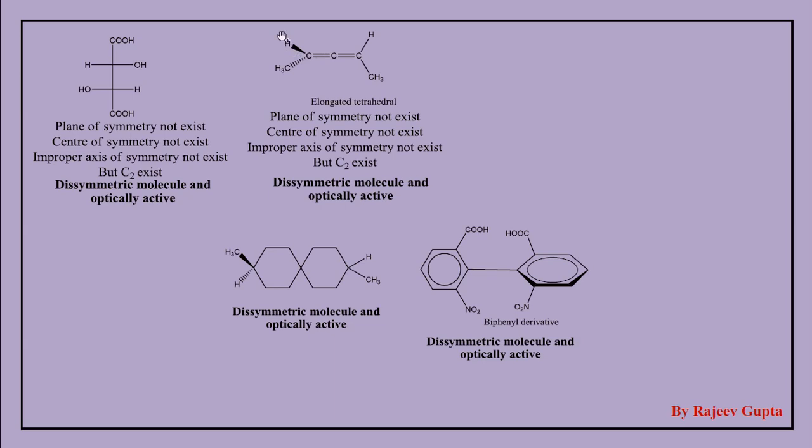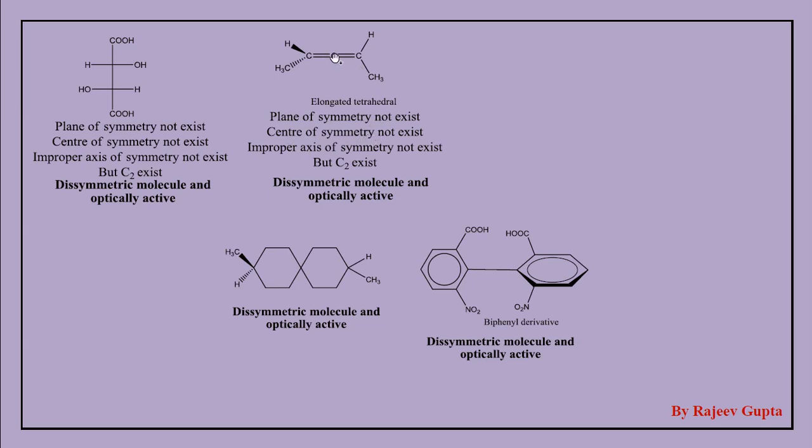So if we apply this plane, this wedge hydrogen atom will not make a mirror image with this hydrogen atom because it is in plane. So this plane of symmetry is also not present. Center of symmetry also does not exist.